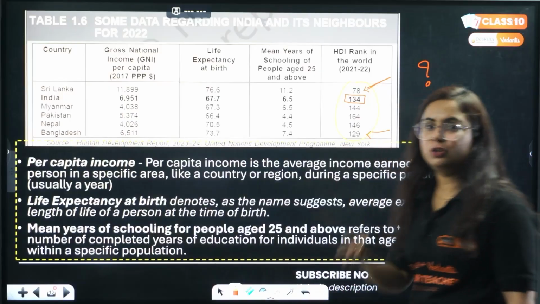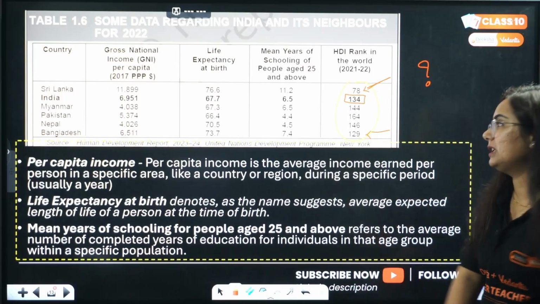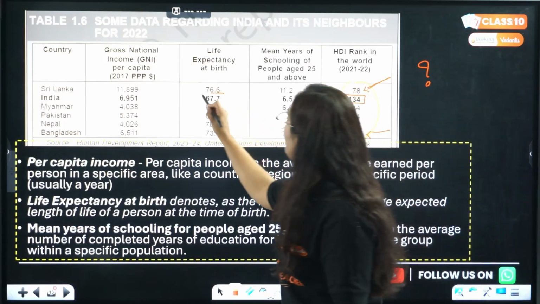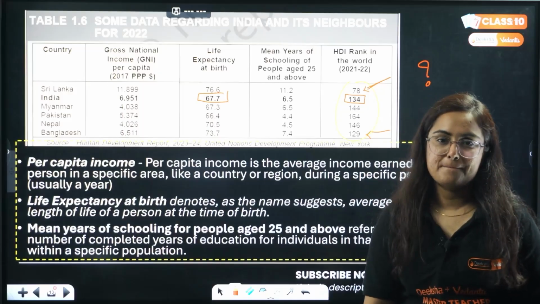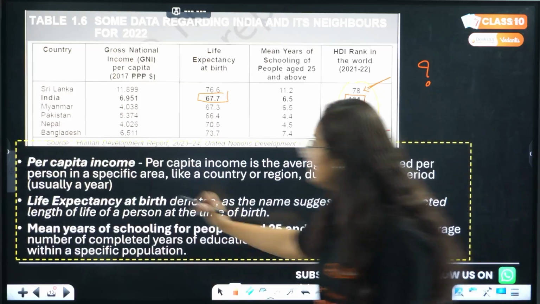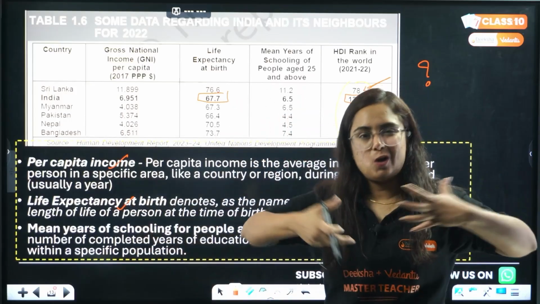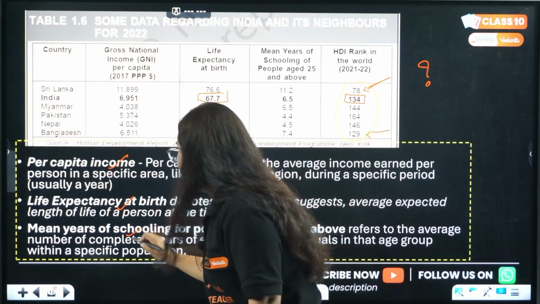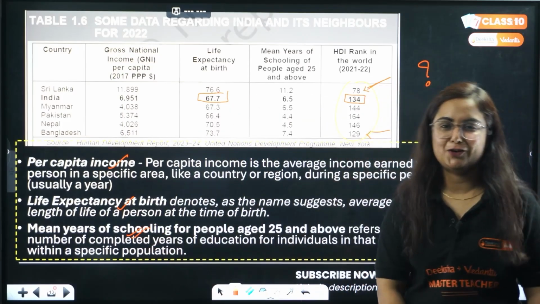We have a population burden and we are unable to cope up with the education and health facilities which they are providing. One more thing that you need to focus on here is the life expectancy at birth of India. Rest, the definition of per capita income, life expectancy, that means longevity of life, how long you are living, and mean years of schooling is here. You have to learn them and write them in your exams.